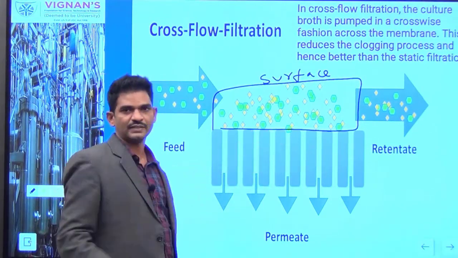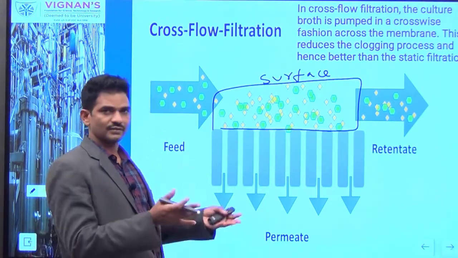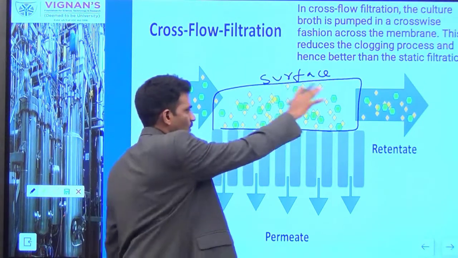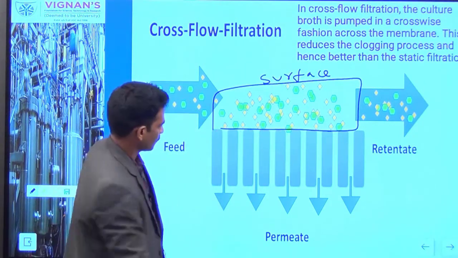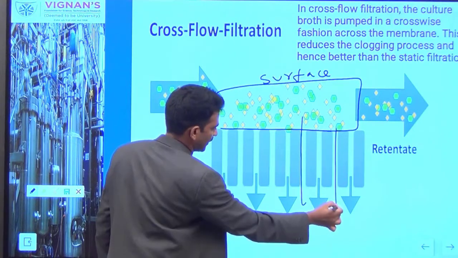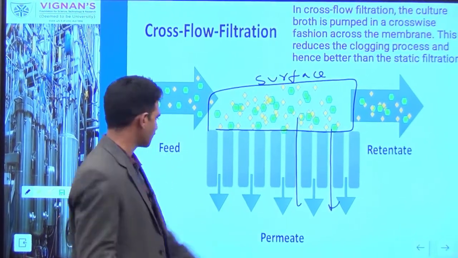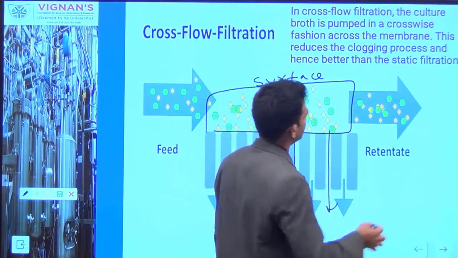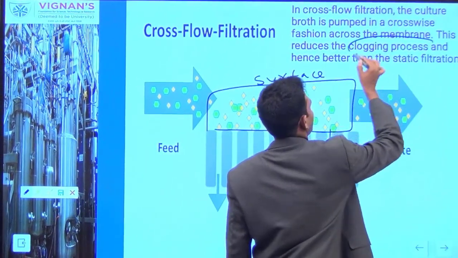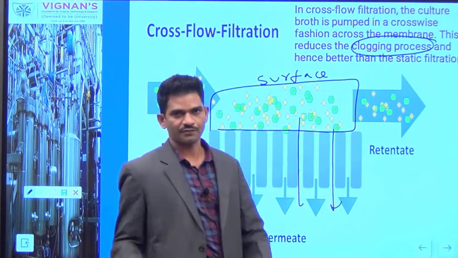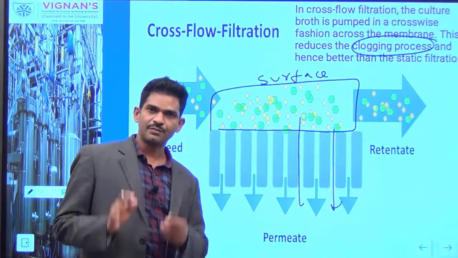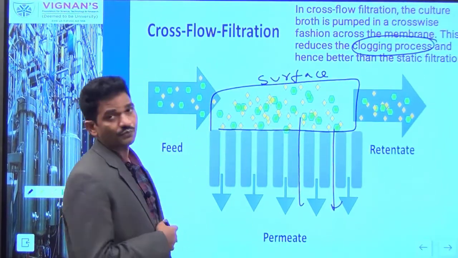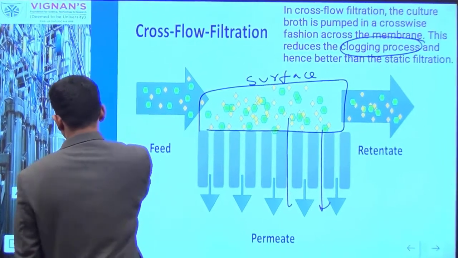If you provide more surface area for the feed to pass, we allow more distribution of the solution, so that you can get more permeation and the separation process can be achieved effectively using cross flow filtration. We can also avoid the clogging problem. The blockage of the pores of the membrane is minimized if you use the cross flow filtration process.